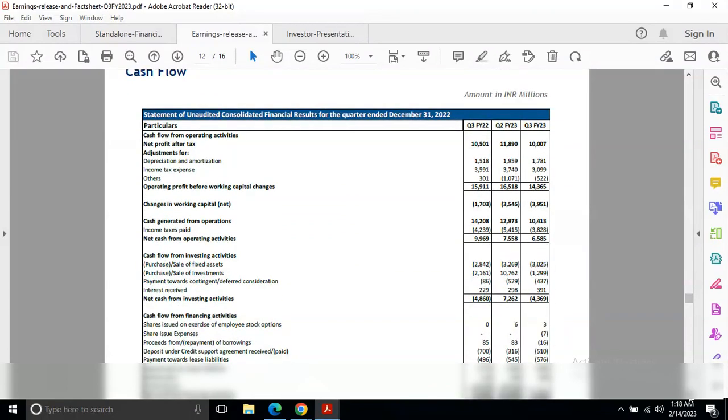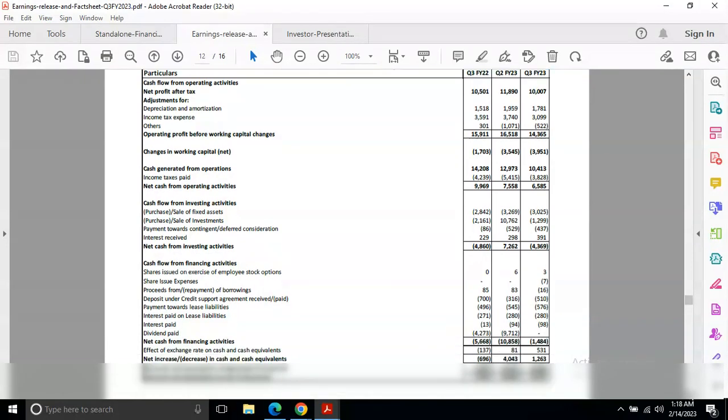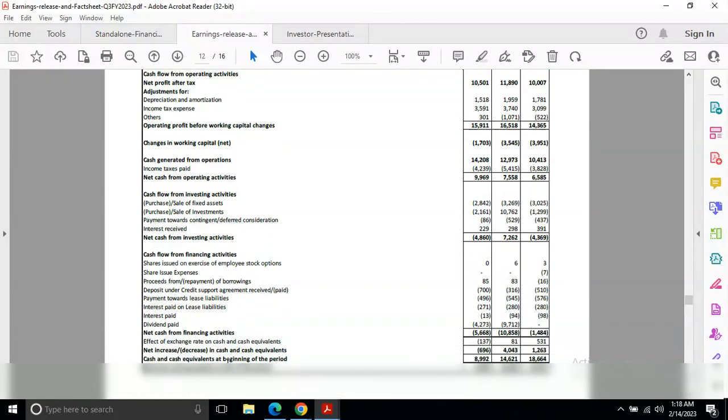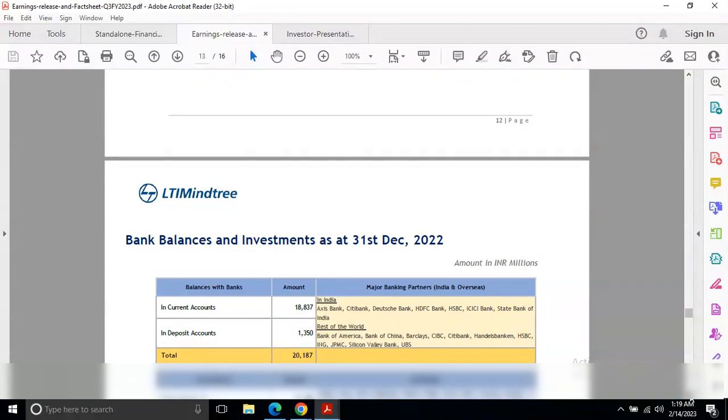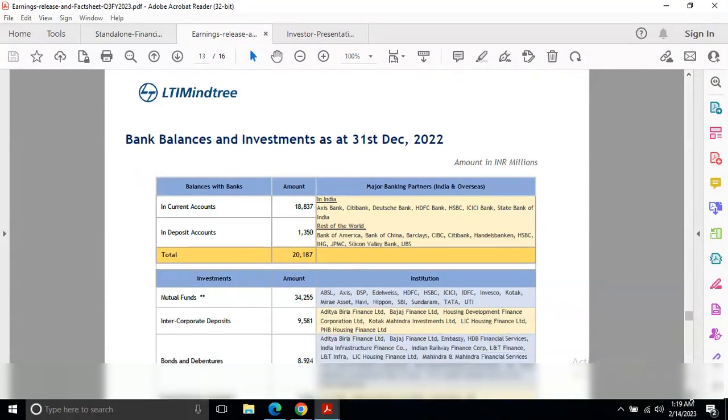And the cash flow: how much cash the company has right now. Cash and cash equivalents at the end of the period were 8,296 for the last quarter, now it's 90,927. So this is the cash flow of the company.